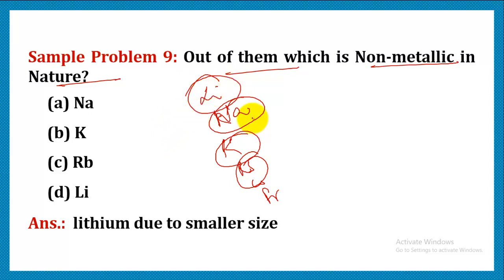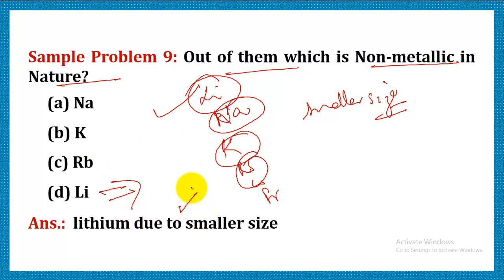Out of them, the one which will possess the smaller size will be much closer to non-metallic character. So which is going to possess the smaller size? Obviously, the element which is placed at the top. That means lithium is smallest of all these given elements in the options. Due to its smaller size, it is placed above. Therefore, it possesses the least metallic character.